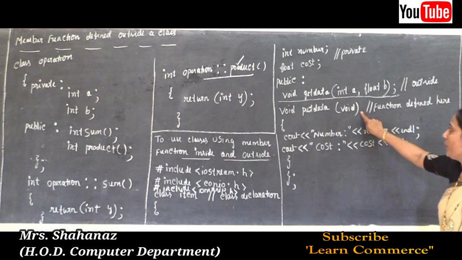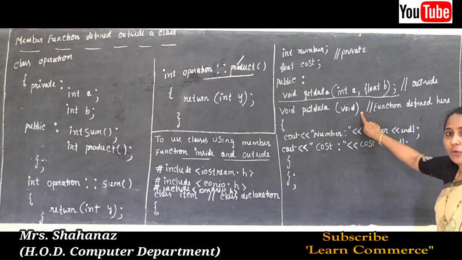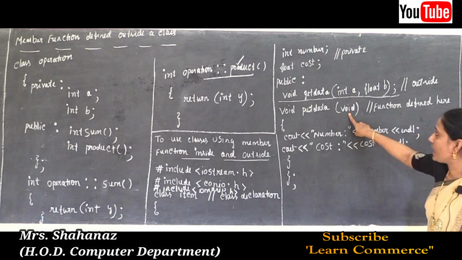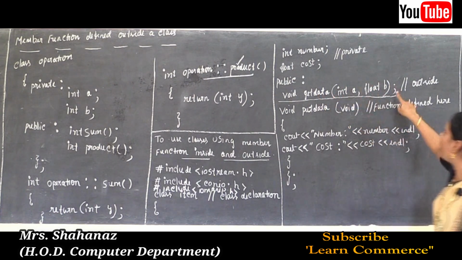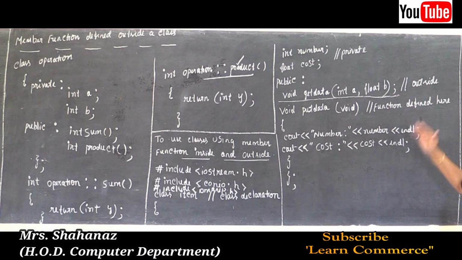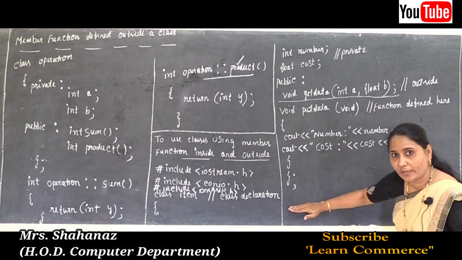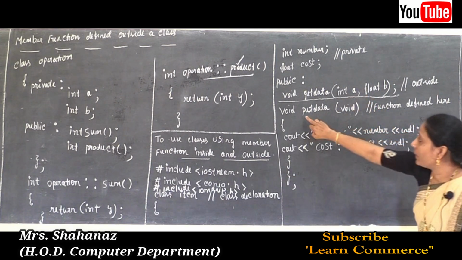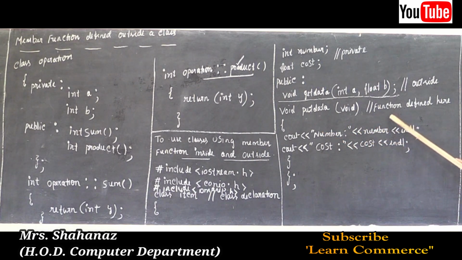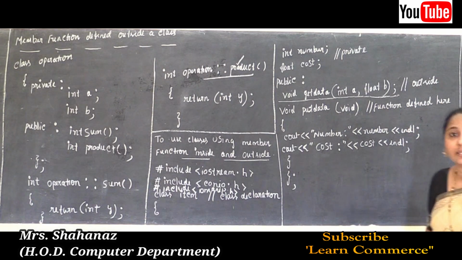Why inside? Because there is no semicolon. Check what's the difference between our first member function and the second member function. After the first member function we need to use the semicolon. This is the example for our outside class definition. Because once we declare, afterwards we are going to define after the class definition. But this member function is defined inside the class definition, so we can say it is the function defined inside class definition.